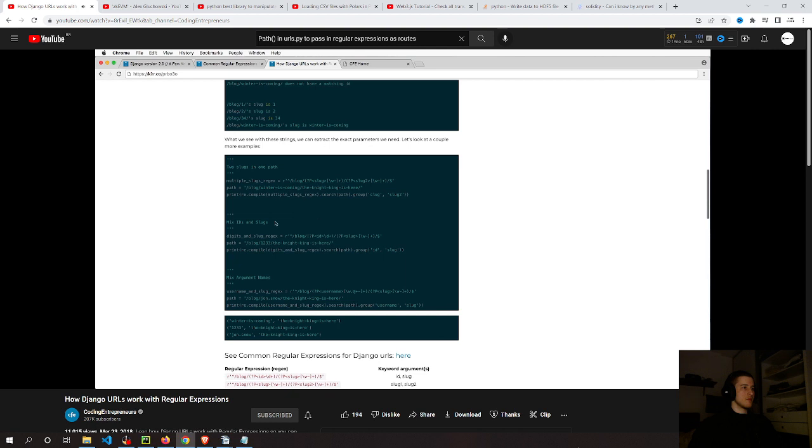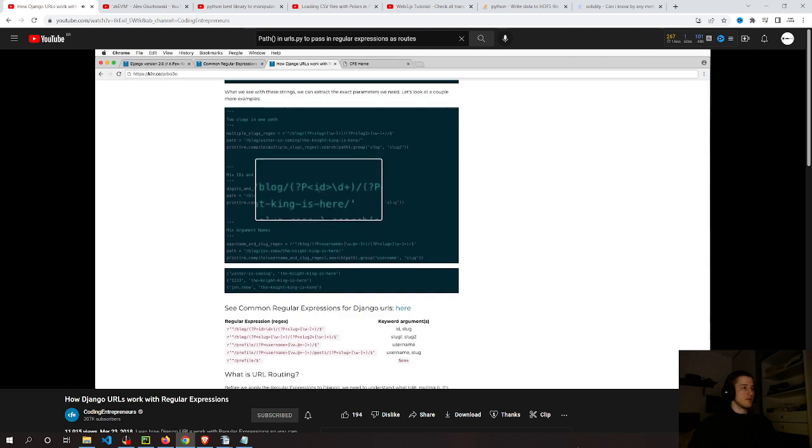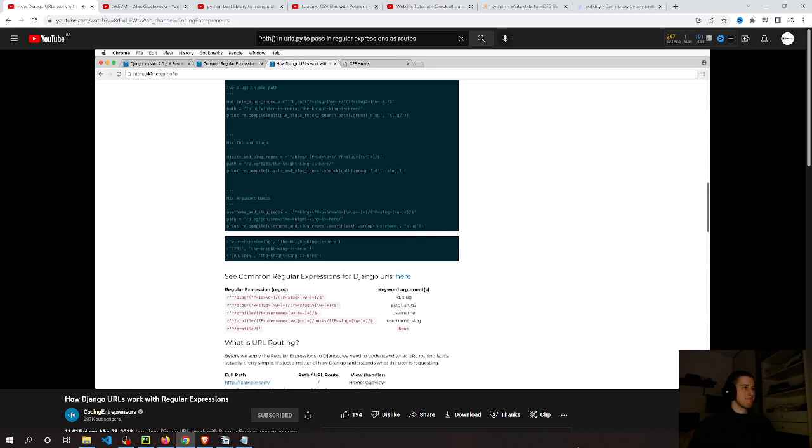So you can keep going through this and understanding that there's various ways you can extract different pieces of a URL, right? So like here, there's 2 slugs, and we can pull out those 2 slugs based off of the names that we're giving to them. So I give it a group name of slug2 and a group name of just slug, and then I do a quick little search, grab that group, and it pulls those things out. You can mix IDs with slugs, as we see here. That's an ID that only takes in digits, and then this one uses digits and characters, so you can grab both of those things. You can also mix argument names, right?